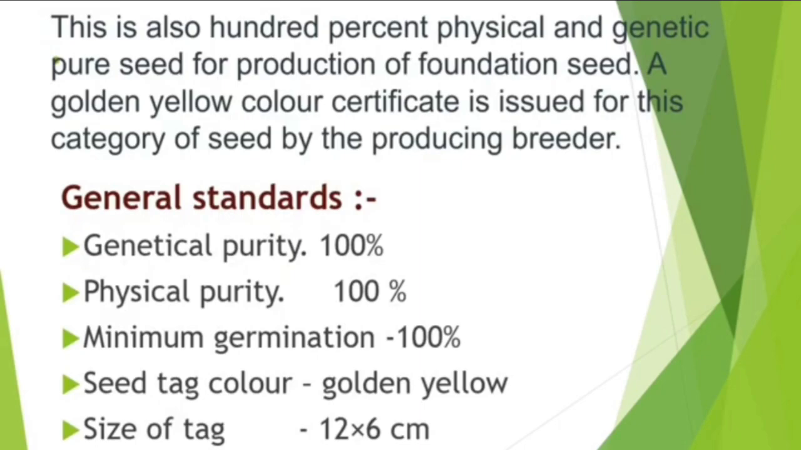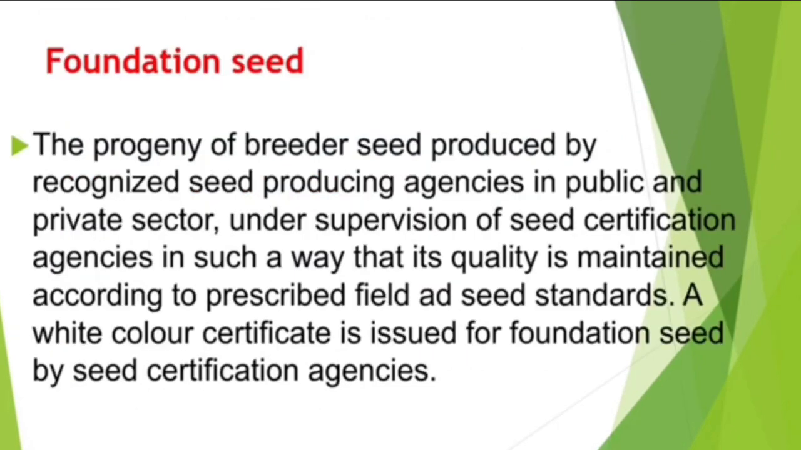General standards: genetical purity 100%, physical purity 100%, minimum germination 100%, seed tag color golden yellow, size of tag 12 into 6 cm.